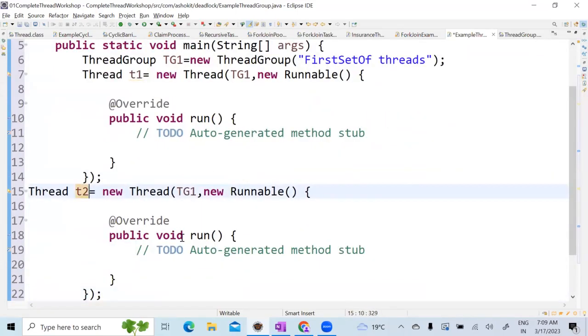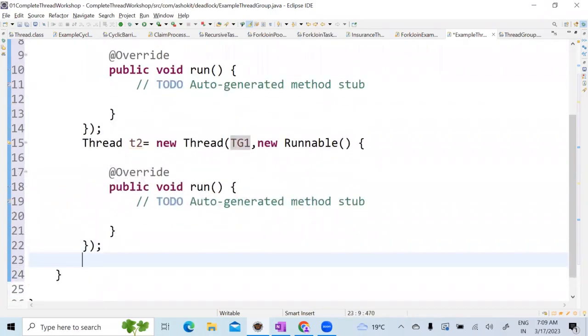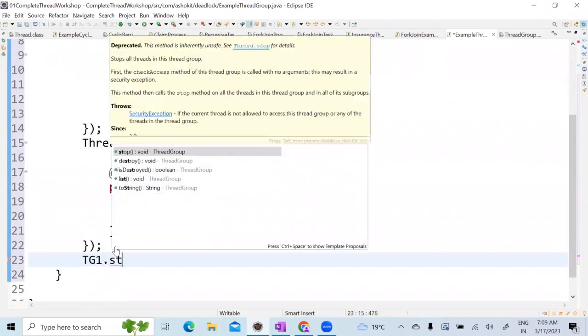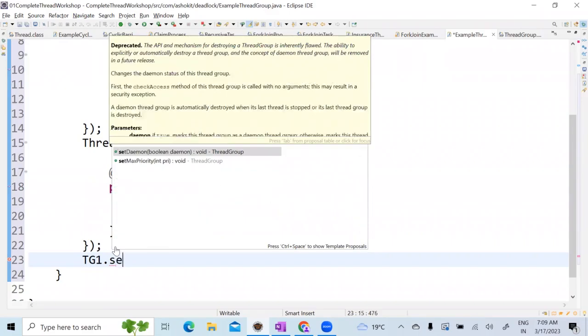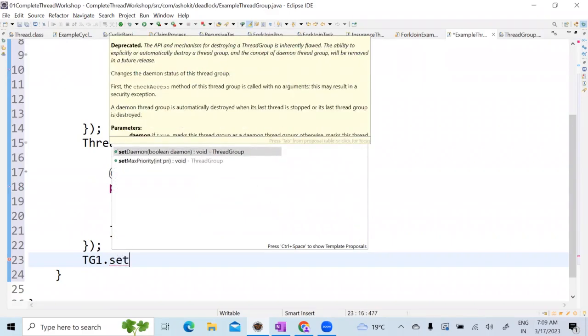Now what is the advantage of this one is, generally if I have to start a thread, what should I do? T1 dot start, T2 dot start, correct? Now, if I want to set a priority, can I say directly? So if I want to stop all the threads in that one, I can do TG1 dot stop. If I want to set a priority, look at here, set priority.